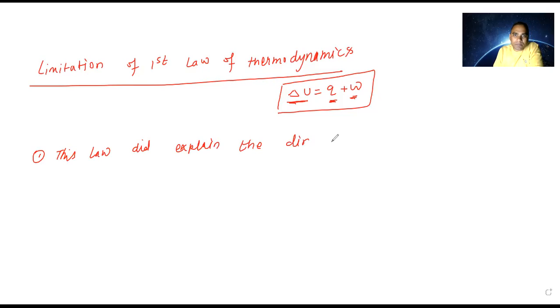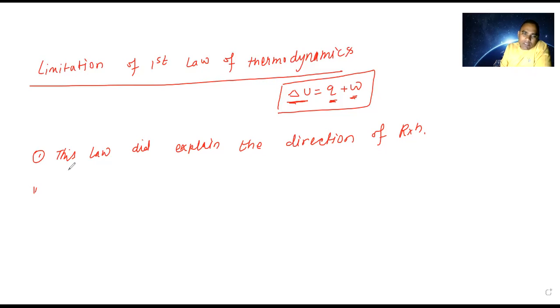How much work is done, it explains very easily. How much the internal energy is changed, that is also explained. But which direction the reaction will proceed, it does not say. So this is the first drawback of the first law of thermodynamics.